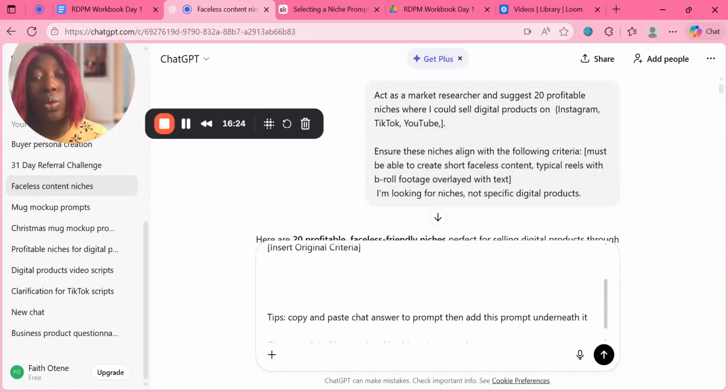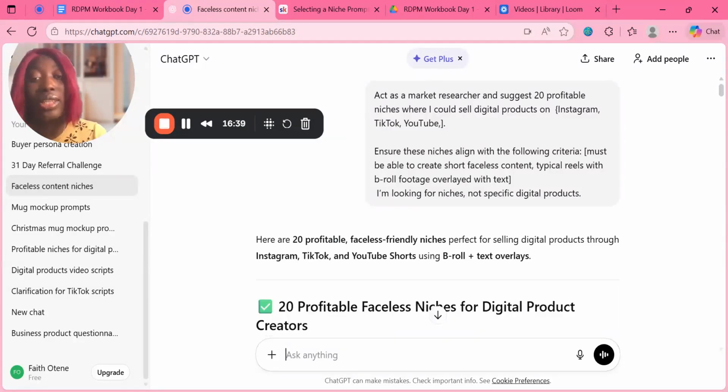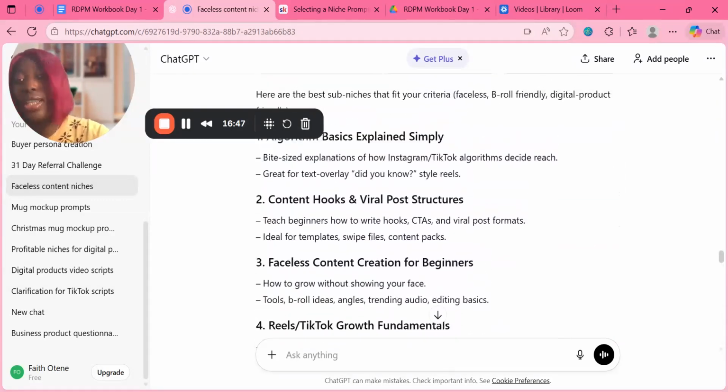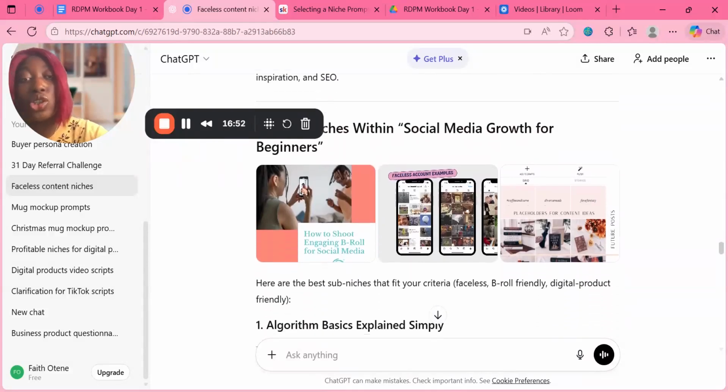So what you're going to do is basically copy and paste the answer that ChatGPT gave you, and then you're going to say give me a list of SEO and hashtag to research. So that is what you're going to hit send. Once you hit send, it's going to generate your answer for you, and these are the answers that are generated for us. This is the one I did in my TikTok live when I was teaching my students.